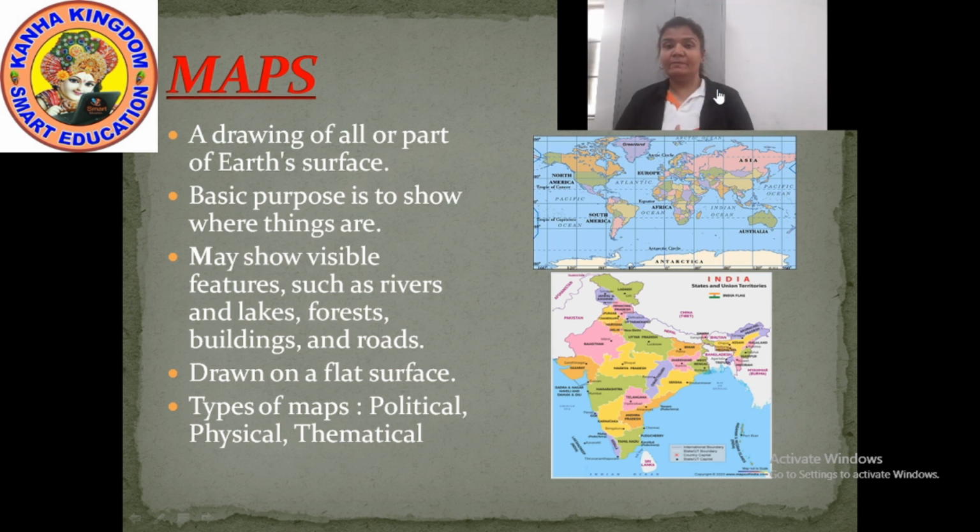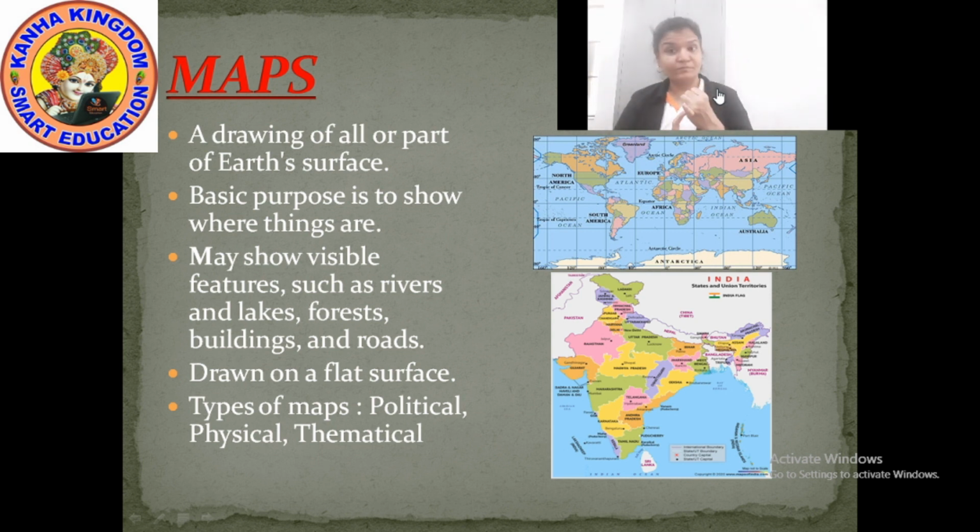Okay? Now as I had told you, we will discuss the types of maps. Here I'll tell you which types of maps there are: political map, physical map and thematical map. Political map is used for what? I'll tell you.